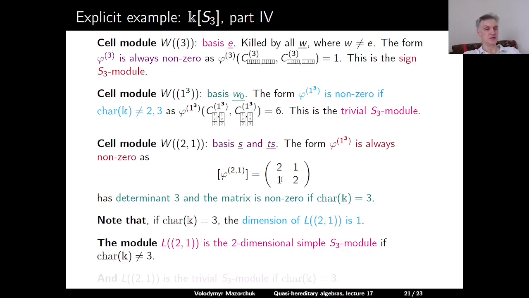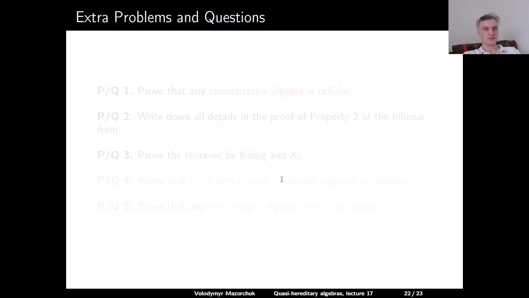And so this module L2,1 is the trivial S3 module if the characteristic is 3. So this describes the simple modules for the group algebra of the symmetric group S3 in all characteristics.